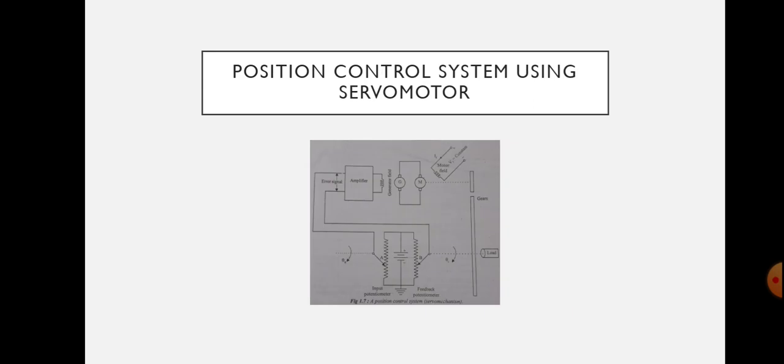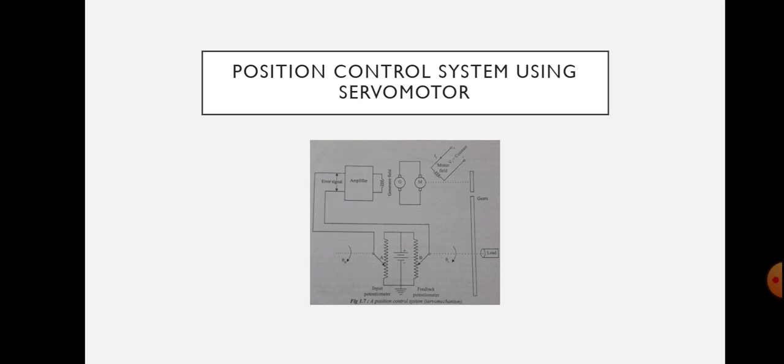Next is position control system using servo motor. Its block diagram is shown in figure. The system consists of a servo motor, and servo motor is powered by a generator, and there is a load connected. The load whose position has to be controlled is connected to motor shaft through the gear wheels. There are potentiometers. Potentiometers are used to convert the mechanical motion to electrical signals.